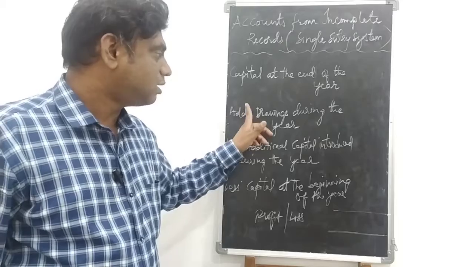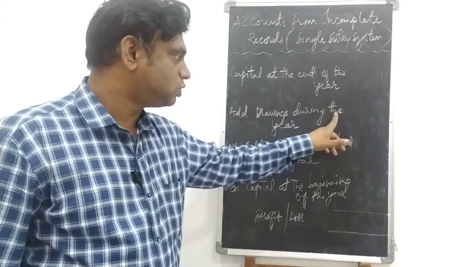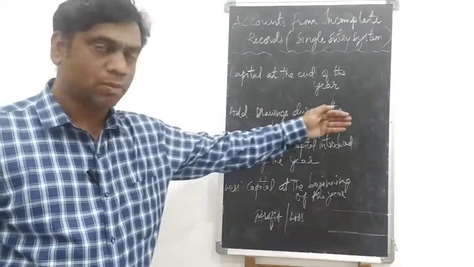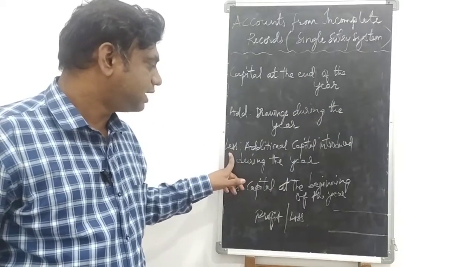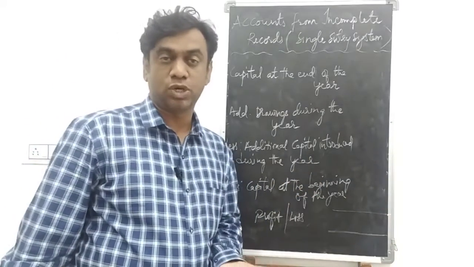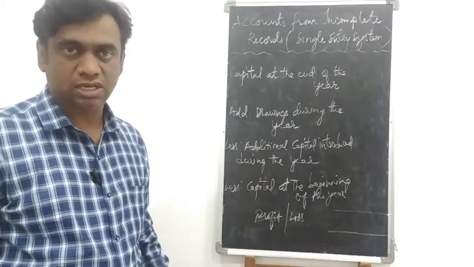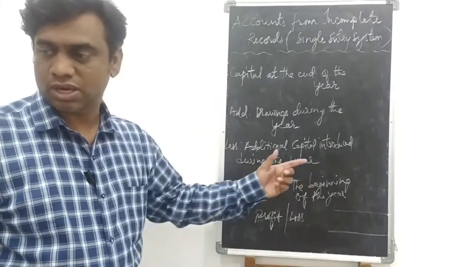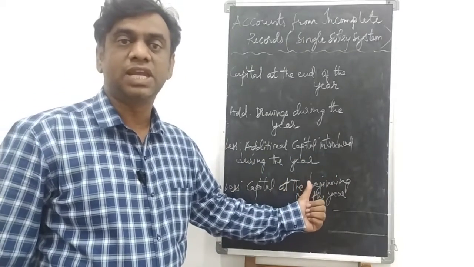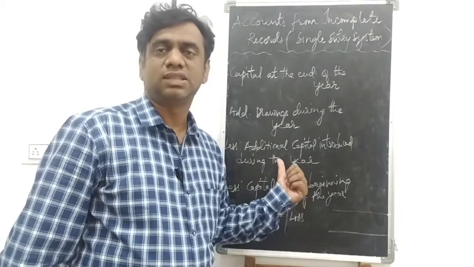In that you have to add drawings during the year. Then whatever the amount will become, from that you have to deduct the additional capital introduced during the year. If any additional capital is introduced, you have to less it, minus it. Lastly, you have to less capital at the beginning of the year.